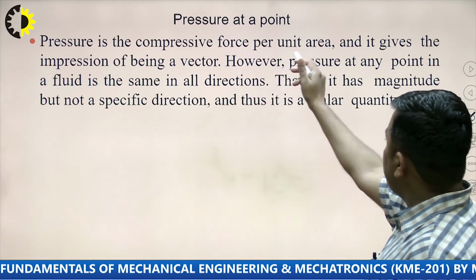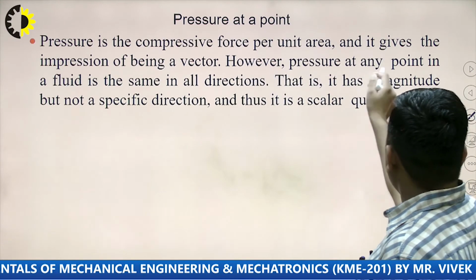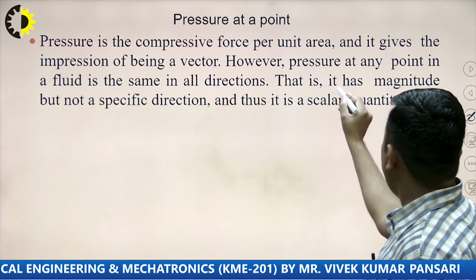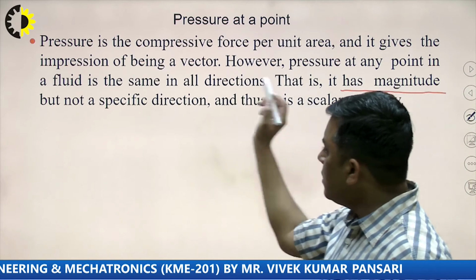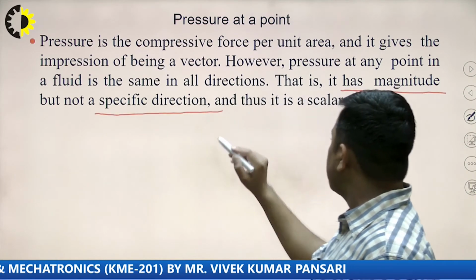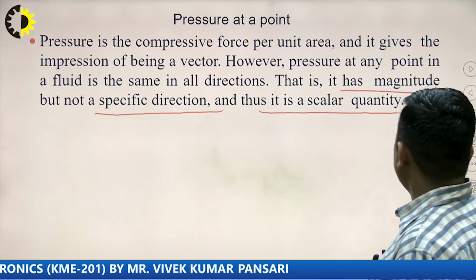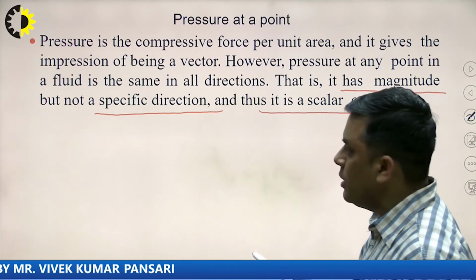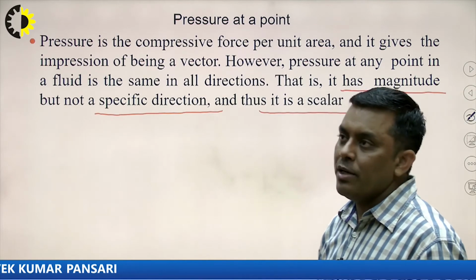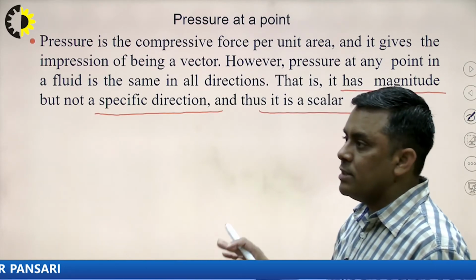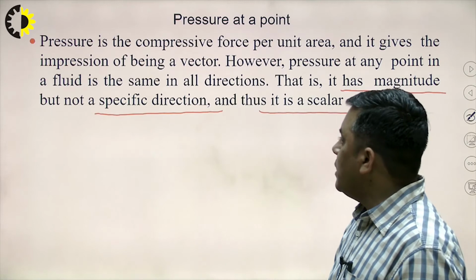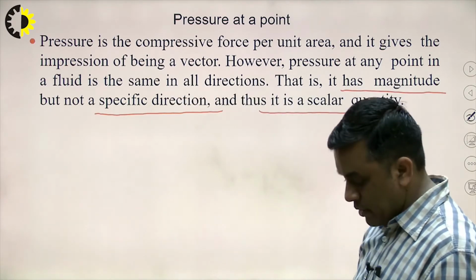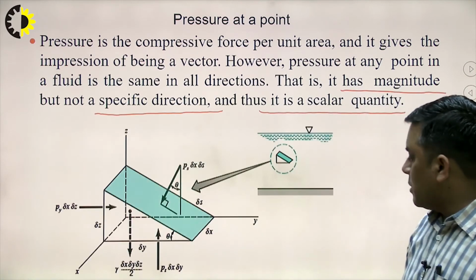So it's the compressive force per unit area. However, the pressure at any point in a fluid is the same in all directions. That's why it has magnitude but not a specific direction, and it is considered a scalar quantity. Although force is a vector quantity, pressure is a scalar quantity. It has the same magnitude in all directions. That's what we are trying to justify here with Pascal's law.